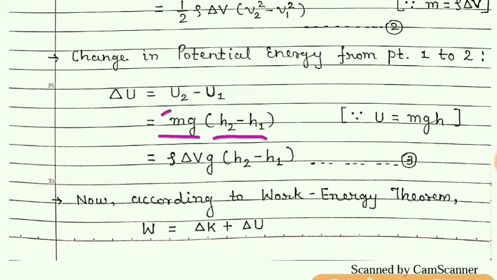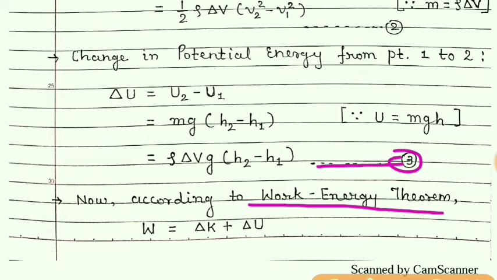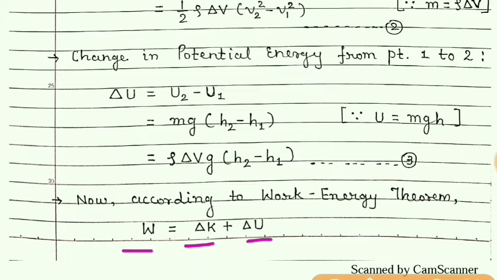Once again, in place of m, we will write rho delta V, g as it is, h2 minus h1. So this is our equation number 3. Now, according to work energy theorem, work is done on the fluid and there is change in kinetic energy as well as change in potential energy. So we can write W is equal to delta K plus delta U.